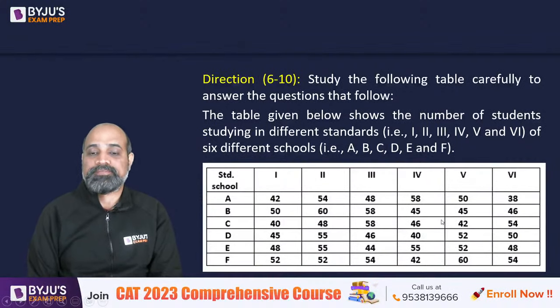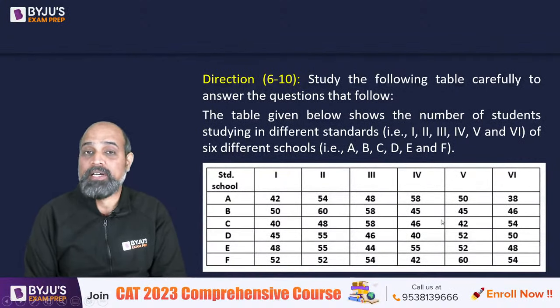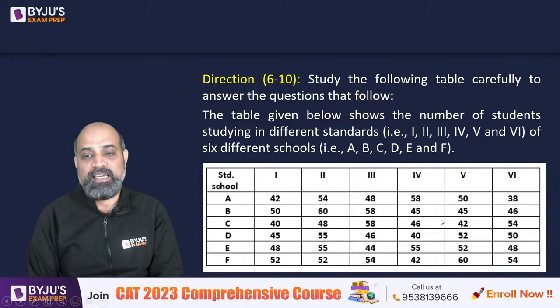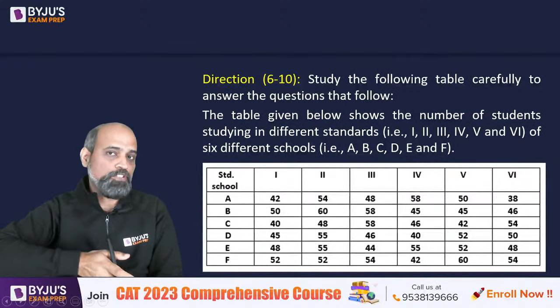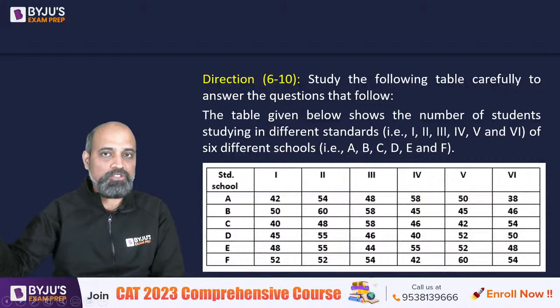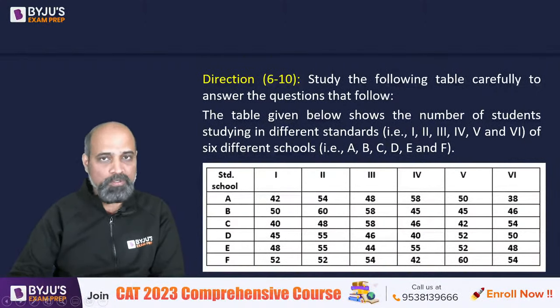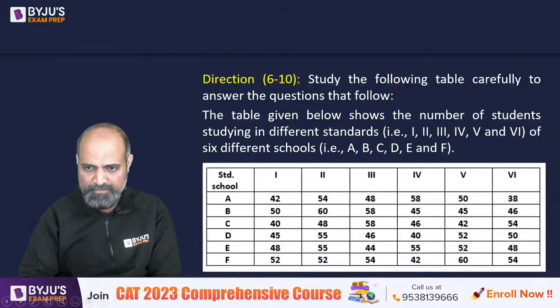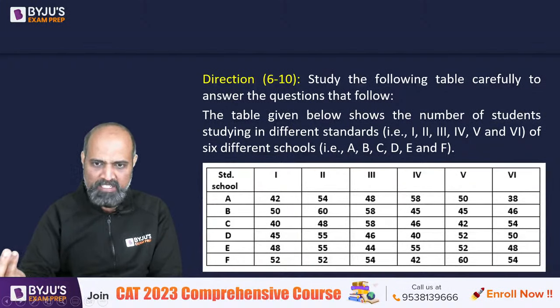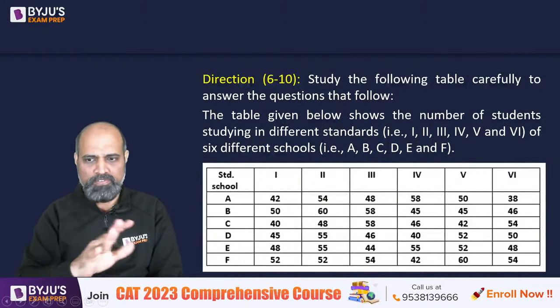Okay, next one. Study the following table carefully to answer the questions that follow. The table given below shows the number of students studying in different standards from 1 to 6 of 6 different schools A, B, C, D, E, F. So it's a standard table where you have got schools written as the first row, A to F, and you have got 6 columns for 6 standards. Then you have got numbers inside it, right? Not very difficult numbers, 2-digit numbers. Mostly 40s and 50s. We have one number in 30s as well, like 38 in the corner. There is one number in 60, right? That's all we have. So we have a couple of 60s.